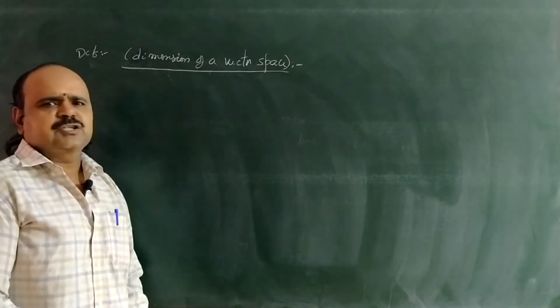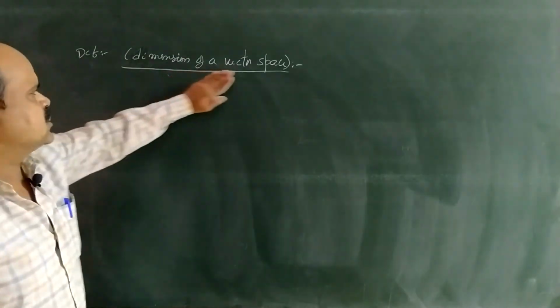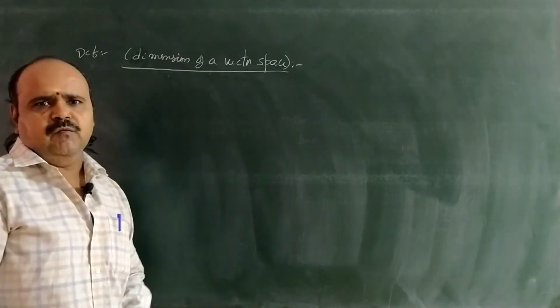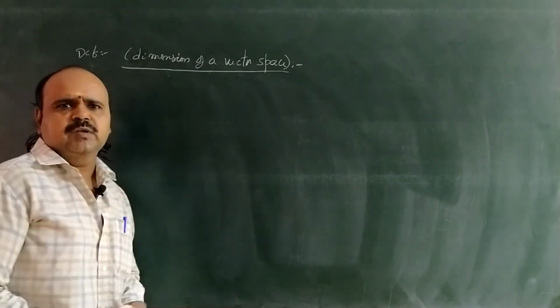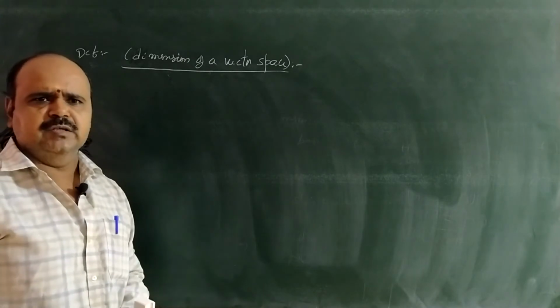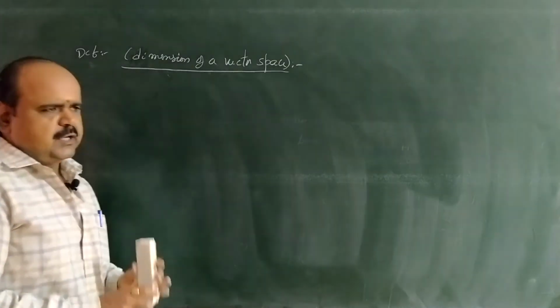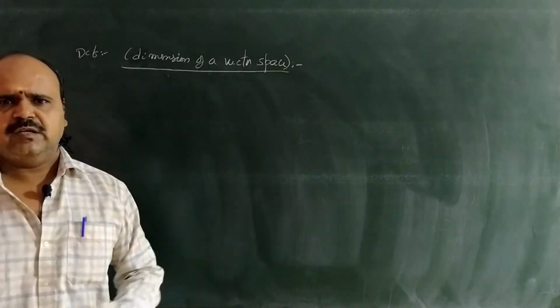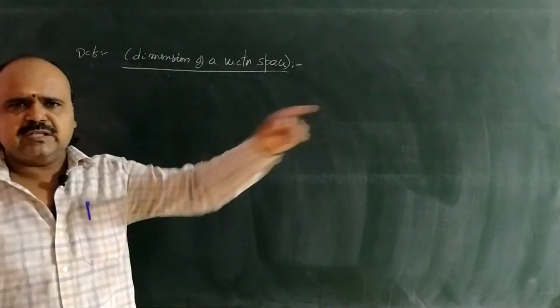Next comes the definition, dimension of a vector space. We already saw in the invariant theorem, what is the statement of the invariant theorem? Any two bases of a vector space have the same number of elements. That means in a vector space, if we take any number of bases, all the bases have the same number of vectors.